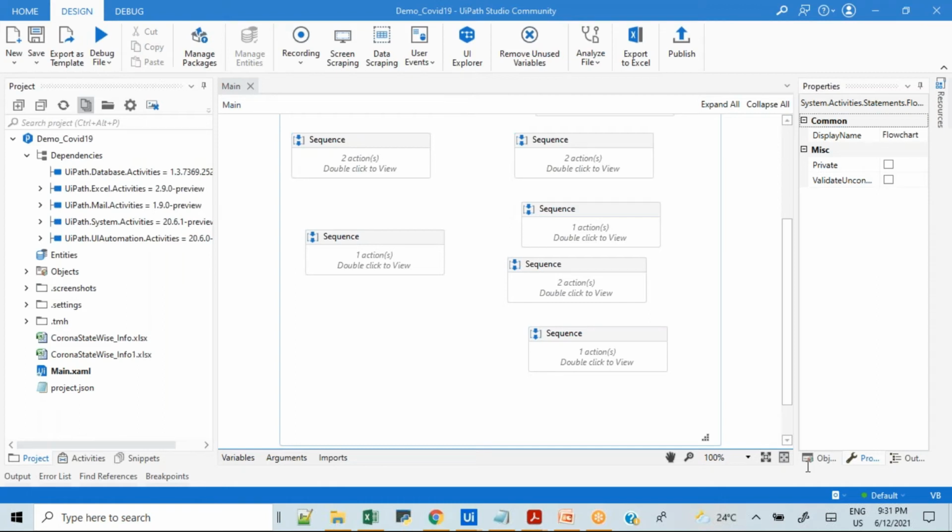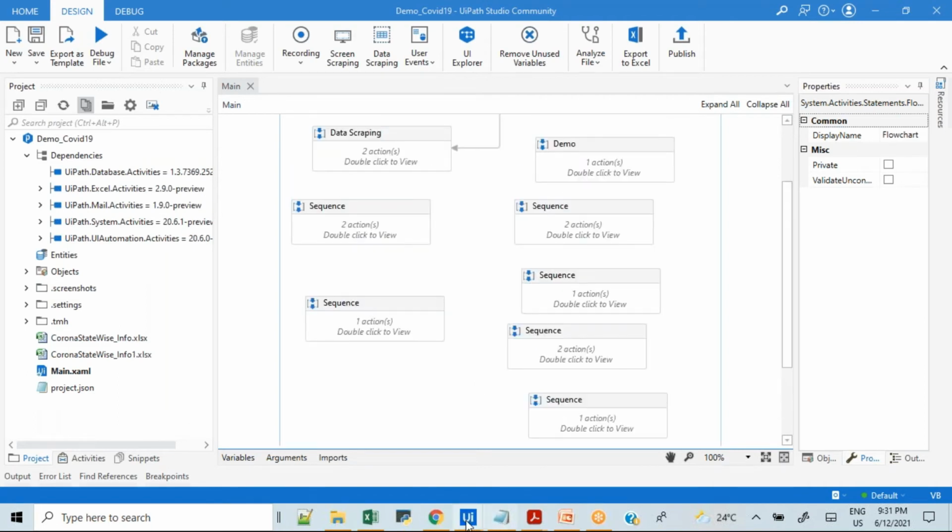Yes, Prathamesh, we can do anything. Whatever question you ask, can we extract data from different websites? Yes, definitely we can do that, and I'm going to show the same thing in my demo as well.